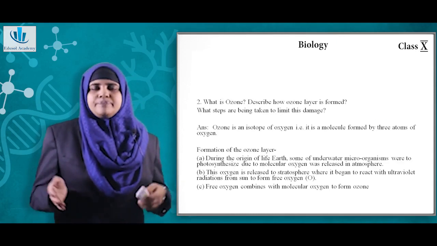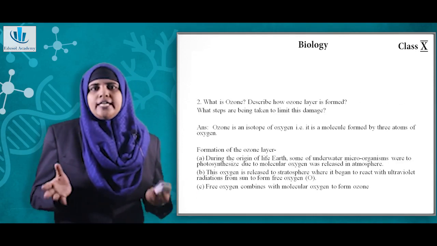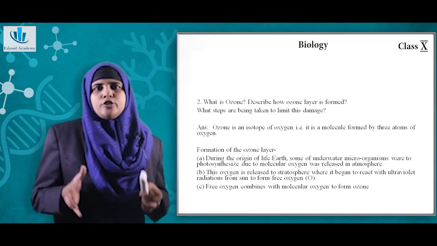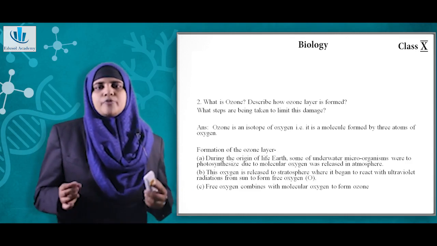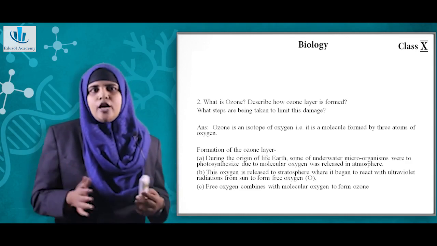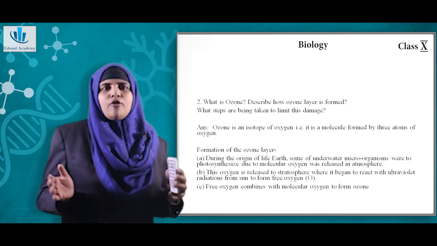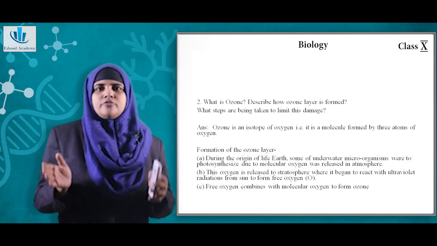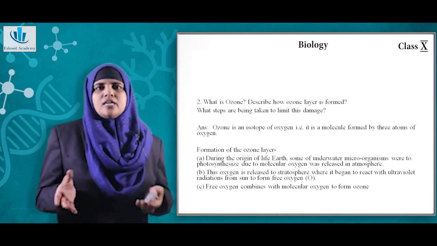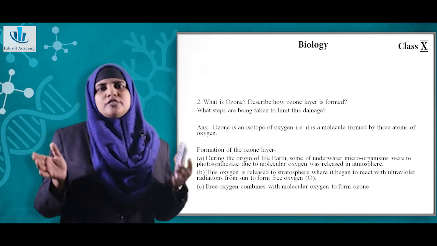Now coming to the next question, what is ozone? Describe how ozone is formed. What steps are being taken to limit this damage? Now ozone is an allotrope of oxygen, that is, it's a molecule formed by 3 atoms of oxygen. This is the first part of the question. Now the second part that has been asked is describe how ozone is formed.